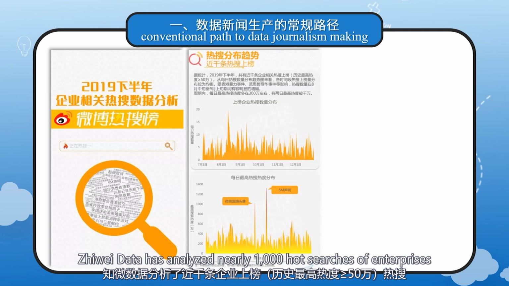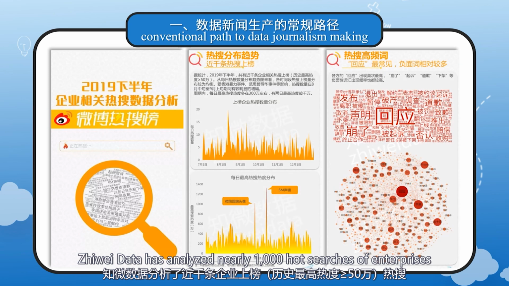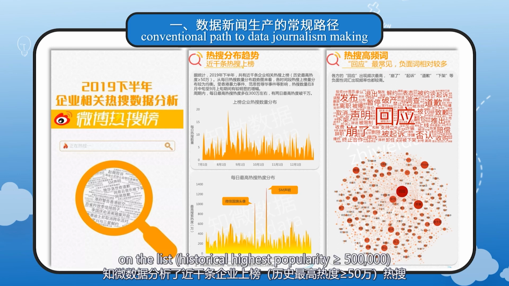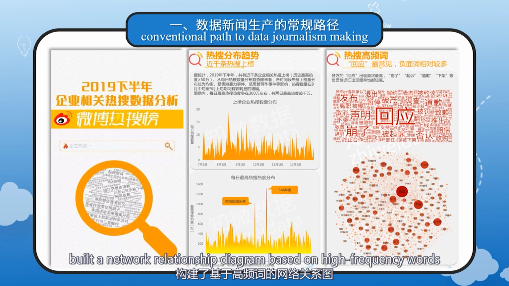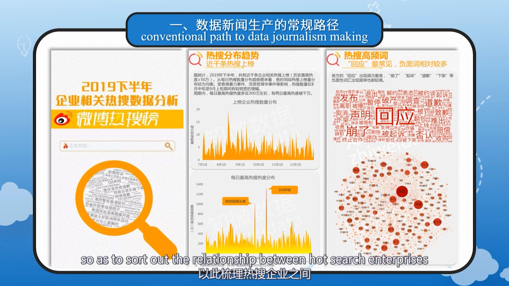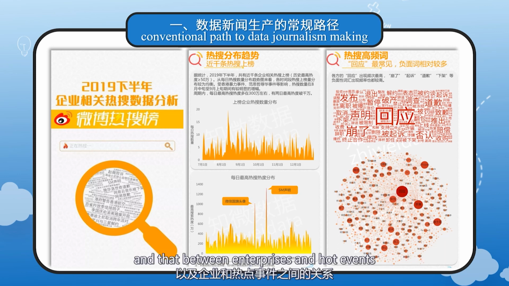Zhiwei Data has analyzed nearly 1,000 hot searches of enterprises on the list, with historical highest popularity of more than 500,000, and released the analysis report on relevant data of enterprises, making the Weibo hot search list in the second half of 2019. It built a network relationship diagram based on high-frequency words to sort out the relationship between hot search enterprises and that between enterprises and hot events.